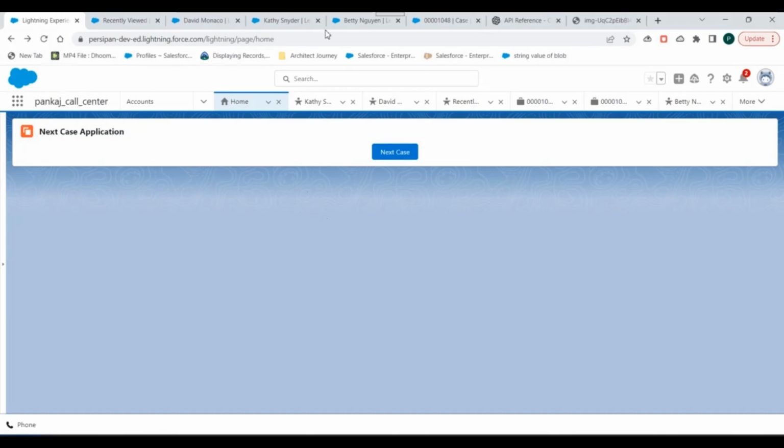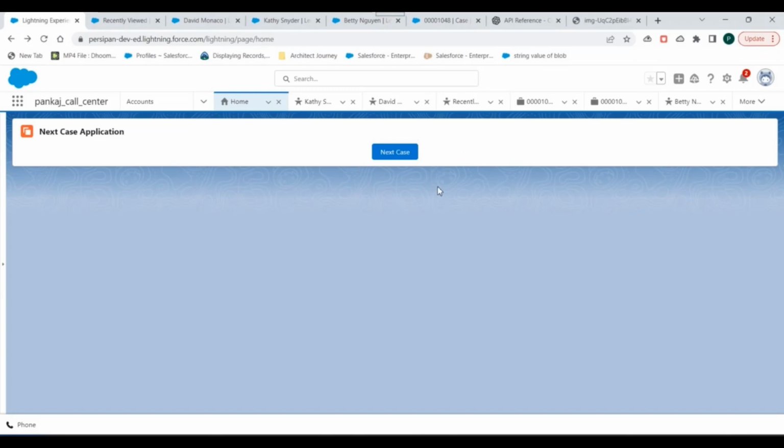So when a salesperson comes to the Salesforce org, he lands on the home page and sees this next case button. What he can do is click on next case. The logic behind this is that the case associated to the lead having the highest lead score will be assigned to this salesperson first. That means the salesperson will be working on the case record or lead record which has the highest chances, or highest probability, of conversion.